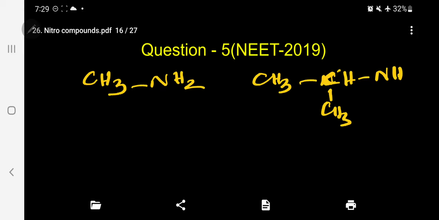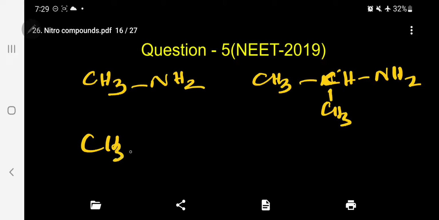This is again a primary amine, but this is an isopropyl group. Two groups are there. Isopropyl amine. This is also a primary amine. So this also is a propyl primary amine, but the bulky groups are there.